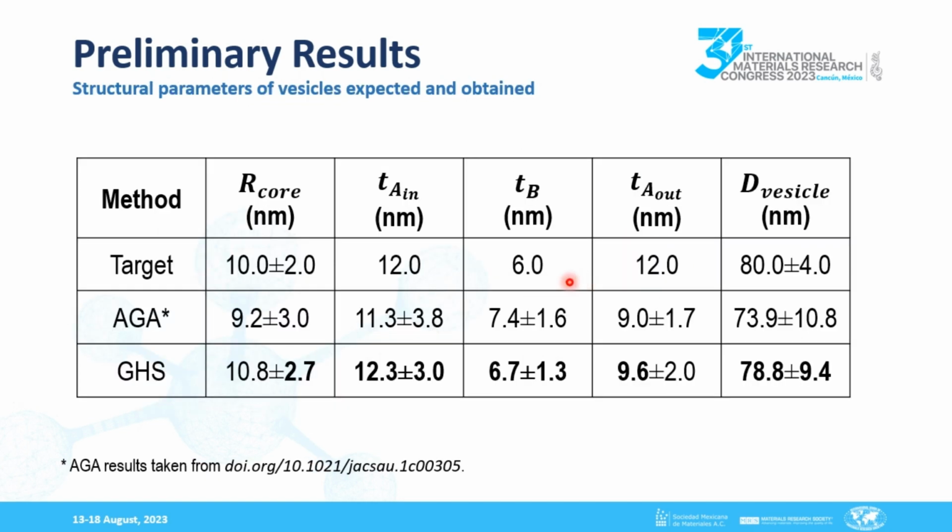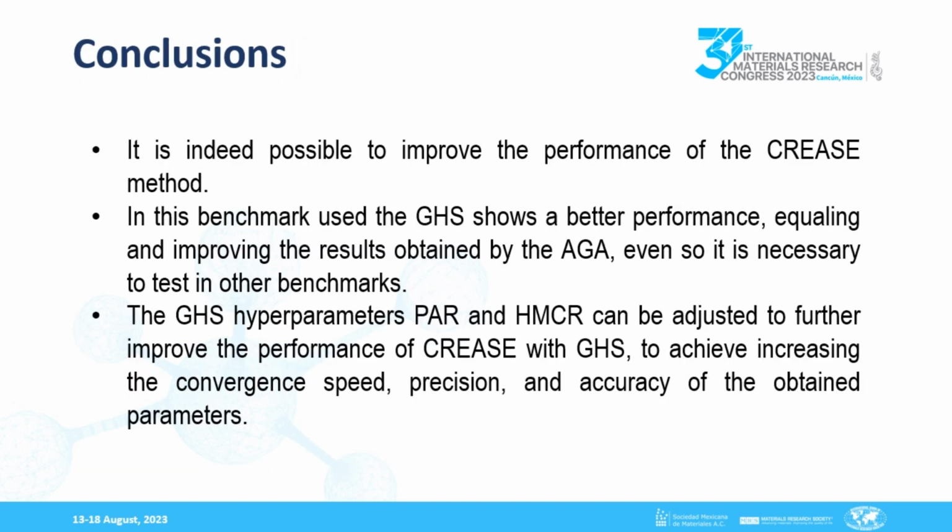Finally, the vesicle descriptors obtained from these runs were the following. It can be seen that the GHS achieves descriptors closer to the expected ones with a lower variance, with respect to those obtained with the AGA. This allows us to conclude preliminarily that it is indeed possible to improve the performance of the CREASE method. In this benchmark, the GHS shows a better performance, equaling and improving the results achieved by the AGA, even though it is necessary to test on other benchmarks.